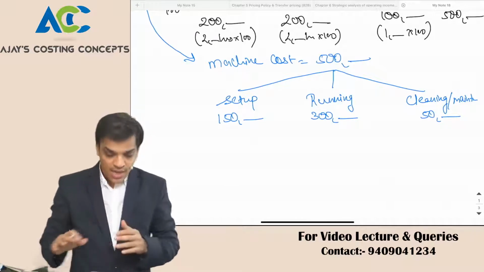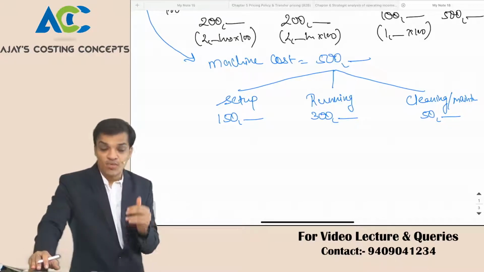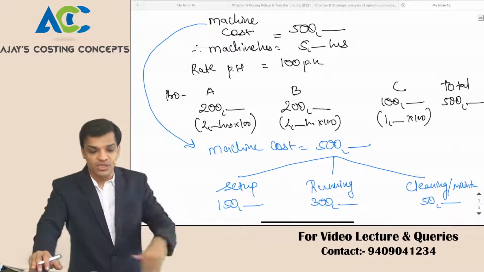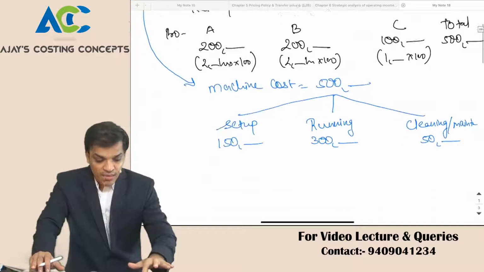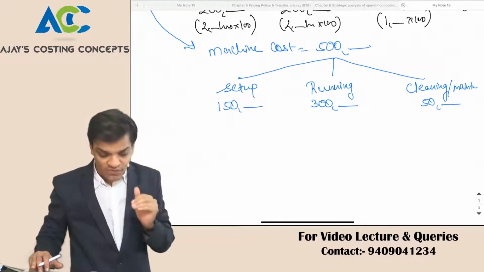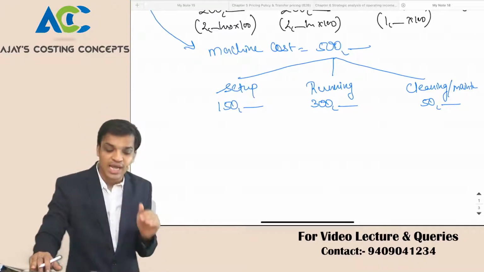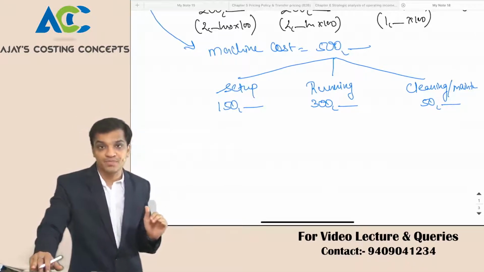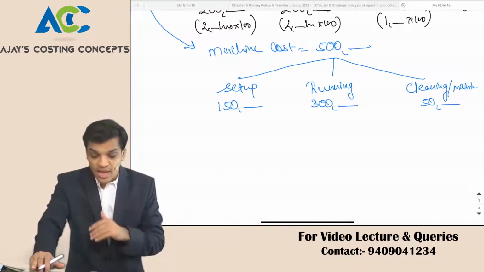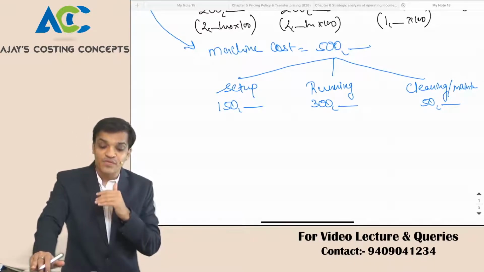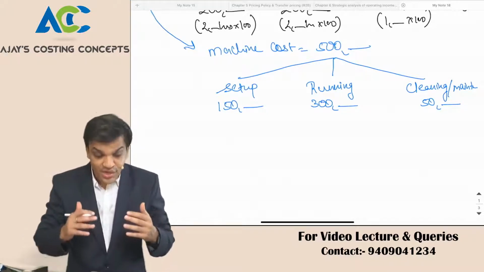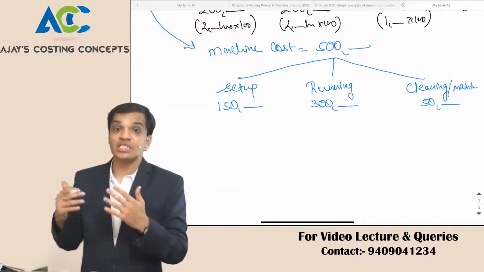We understand. But that 5 lakh of cost, what we said is that 5,000 hours we have run our machine. So per hour 100 rupees is the cost, and we allocated to product ABC. But when I analyze further, strategic analysis of this cost of 5 lakh, I come to know that 1,50,000 is the setup cost I am incurring, 3 lakh is the running cost for running the machine, and we are incurring 50,000 of cost for cleaning and maintenance. We did further analysis on each cost.